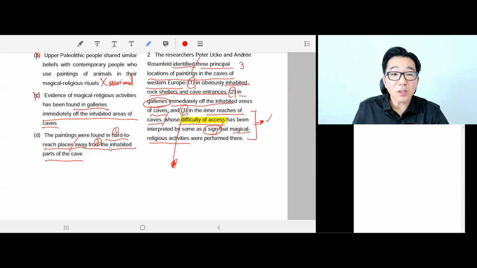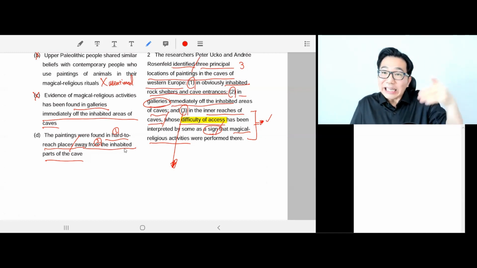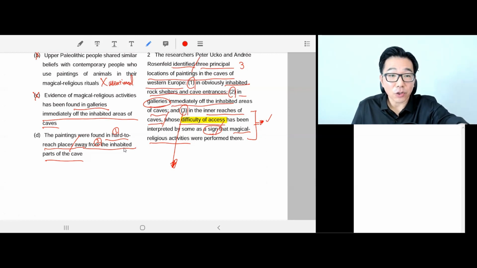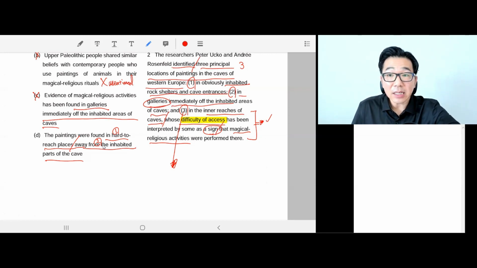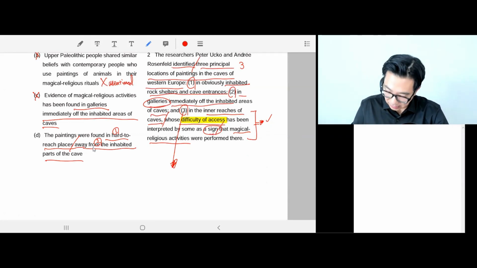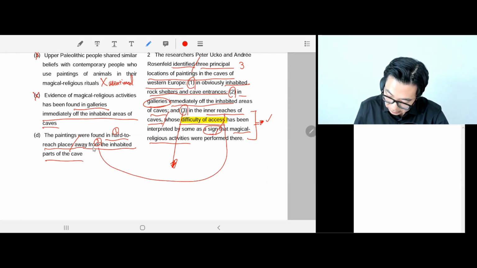Why? Because where did people used to live? Rock shelters or entrance of the caves, not deep inside of the caves. So they found it deep inside of the caves, not entrance of the caves. So inner reaches of the caves means it's far away from the inhabited parts of the cave, which was the entrance part. Okay, so that is paraphrasing of this.